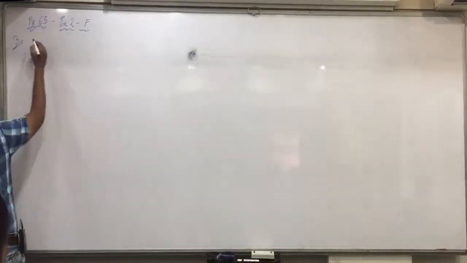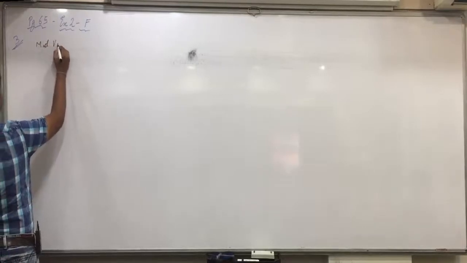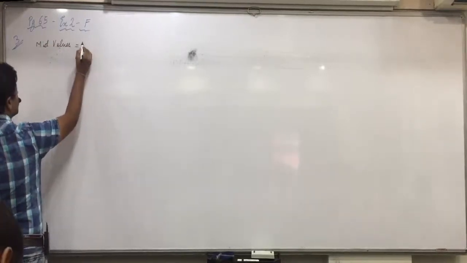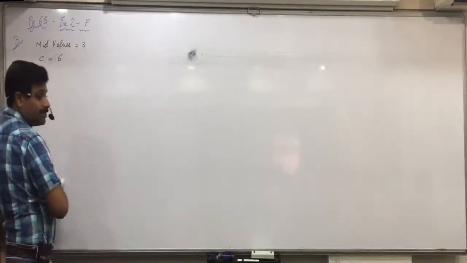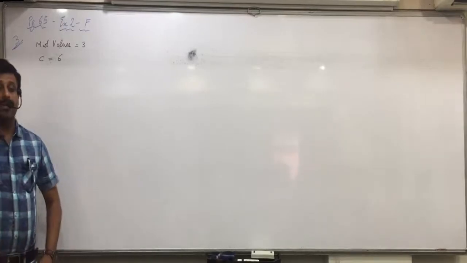You are given one of the mid values as 3, class length as 6. Right, one of the mid values is 3 and class length is 6. So from that we will find one of the classes first of all, correct?